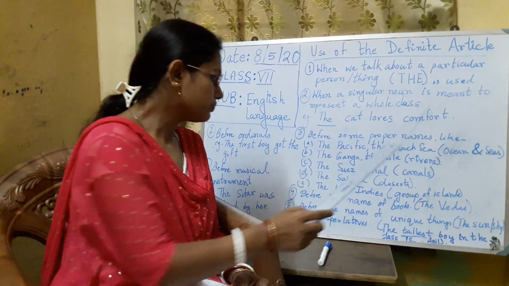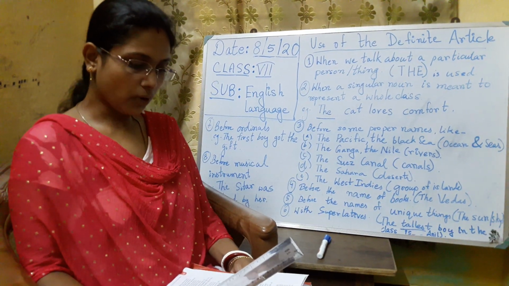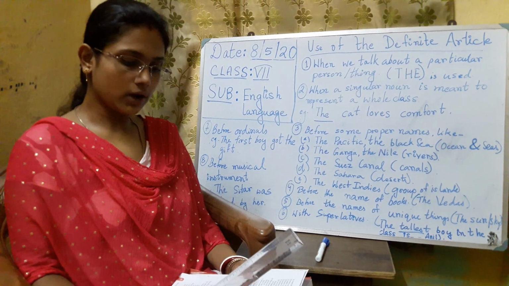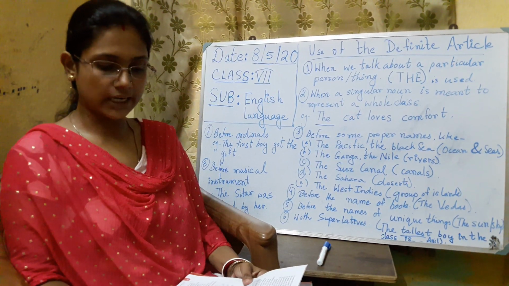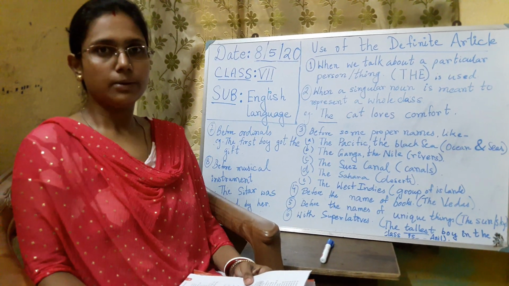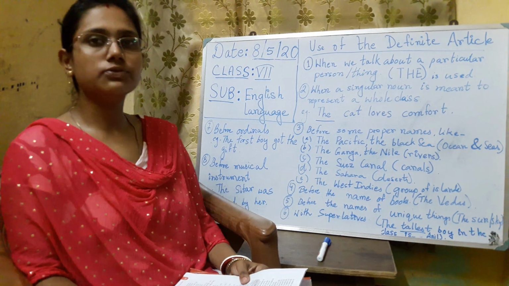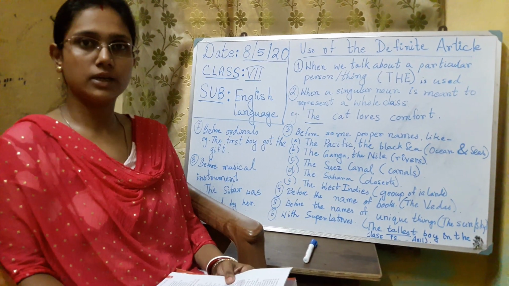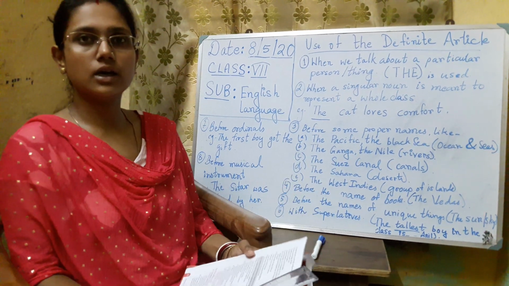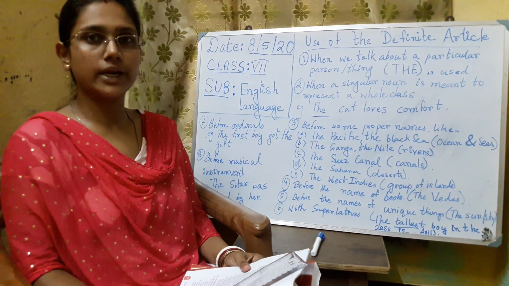the. And there is another point, that is before a proper noun when it is qualified by an adjective or a defining adjectival clause, like the great Caesar, meaning some adjective is given to the person's name, which is given in your book. So Caesar is a great person, so the great Caesar.